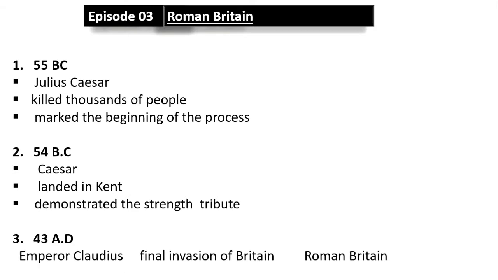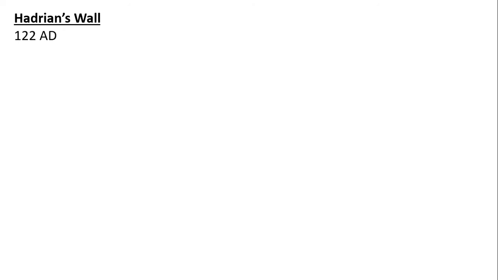A large battle was fought between the Romans and the Celtic tribes near the river Medway. Romans won the battle and took control over Britain, and thus it became Roman Britain. During the reign of the Romans, they made a wall in 122 AD. It took 14 years to complete, and it protected and separated Britain and the Romans from the Picts of Ireland and Saxons. It was a stone barrier.